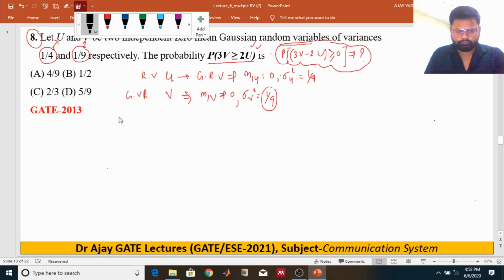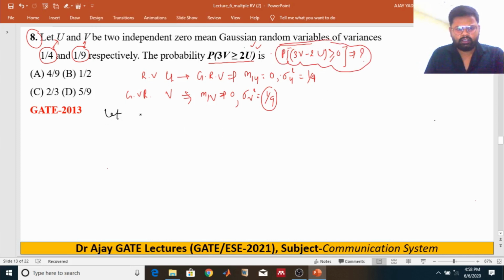Let Z equal 3V minus 2U. I'm just considering it as a new random variable, Z equal to 3V minus 2U.